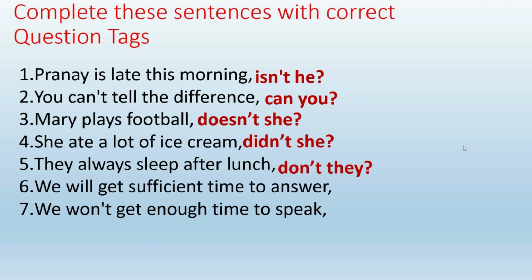We will get sufficient time to answer. Now here, did you observe? It is having will. What did I say? When the statement is positive and we are going to use won't in the negative question tag. So, won't we? We won't get enough time to speak. And when the statement is negative, naturally the question tag will be positive. And for won't, what is the question tag? Will. Yes, positive question tag.